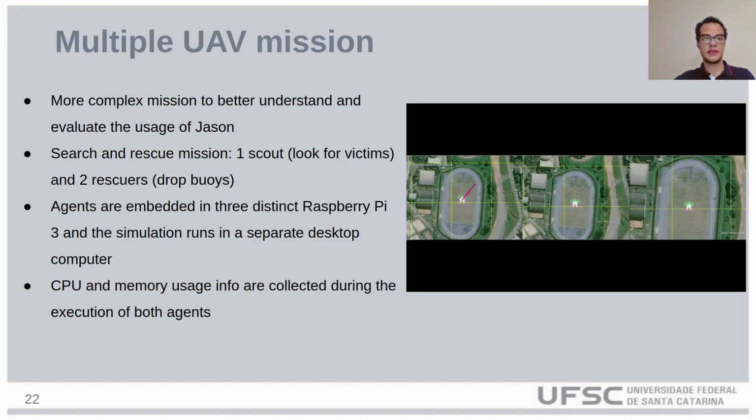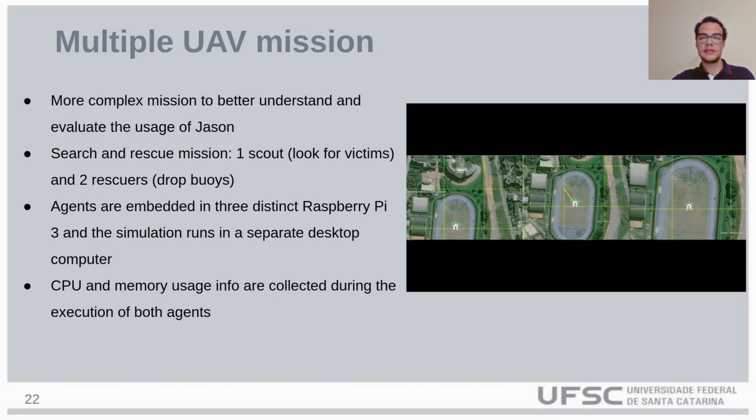The next experiment consists in a more complex mission to better understand and evaluate the usage of Jason. It is a search and rescue mission, with one scout that has to fly around and look for victims. When he finds a victim, he informs the rescuers about the victim's position, and then it lands. And two rescuers that have to take off, fly to the victim's position, drop the buoy, and then land. Each agent is embedded in a distinct Raspberry Pi, and the simulation runs in a separate desktop computer.